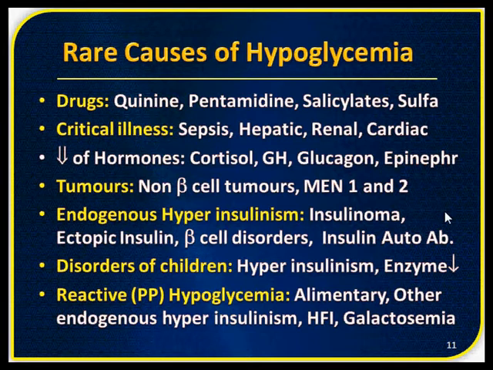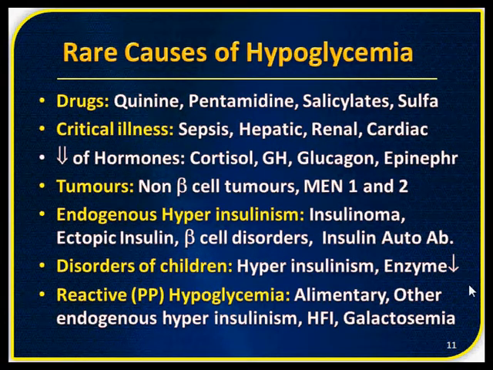Endogenous hyperinsulinism: insulinoma, ectopic insulin, beta cell disorders, insulin autoantibodies. In children, hyperinsulinism may be there, or there will be deficiency of the enzymes in the glucose metabolic pathway.